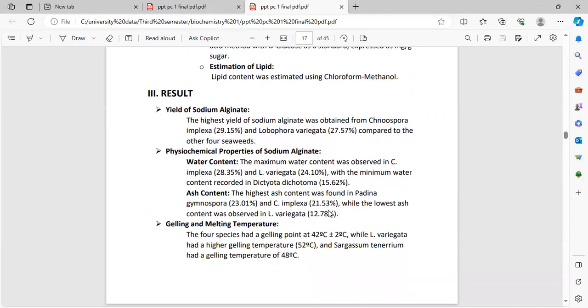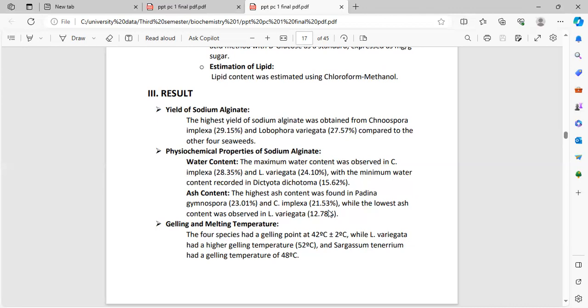Yield of sodium alginate. The highest yield of sodium alginate was obtained from Colpomenia sinuosa 29.50% and Lobophora variegata 27.57% compared to the other four seaweeds. Physiochemical properties of sodium alginate. Water content. The maximum water content was observed in C. implexa 28.35% and L. variegata 24.10%, with the minimum water content recorded in Dictyota dichotoma 15.62%.